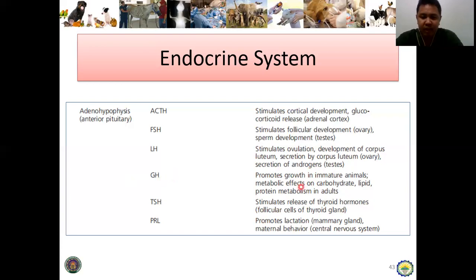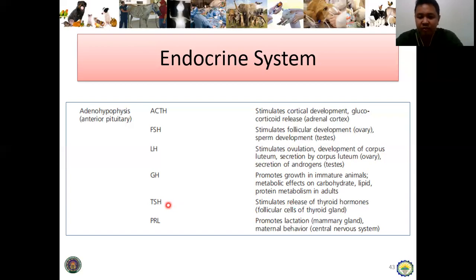Next is the growth hormone. So promotes growth in immature animals, and then mayara siya metabolic effects on carbohydrate, lipid, protein metabolism in adults. So by the name itself, growth hormone, of course, pampadako sa animal. That is why nga ang carbohydrate, lipid, and protein metabolism ang iyang responsibility or ang iyang role.